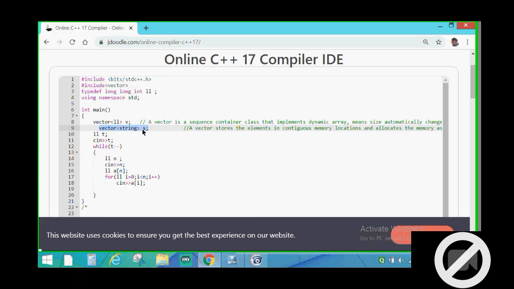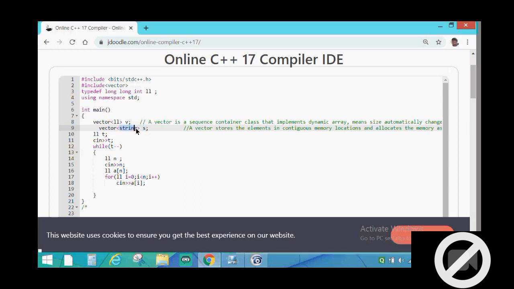This statement means that we have declared a vector whose name is s, and it is a vector of strings. When it is an integer array, each element is an integer. Likewise, in this case, each element in the vector named s is a string. Basically, it is a collection of strings.